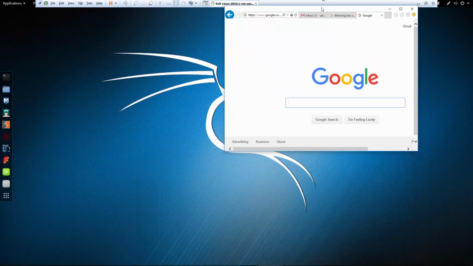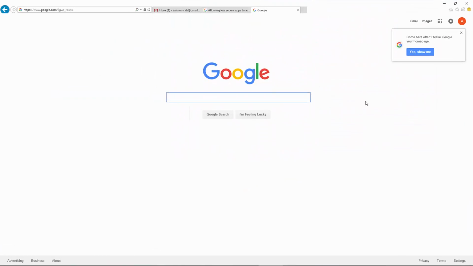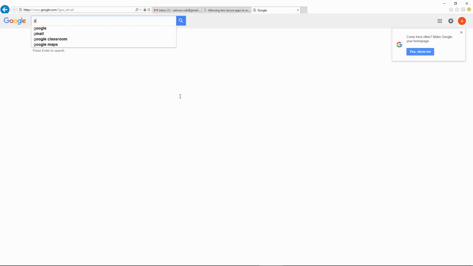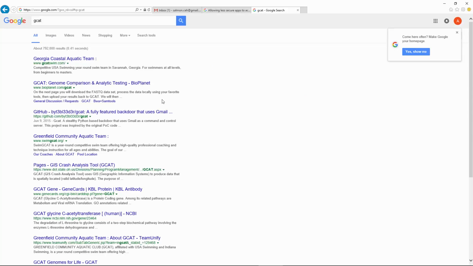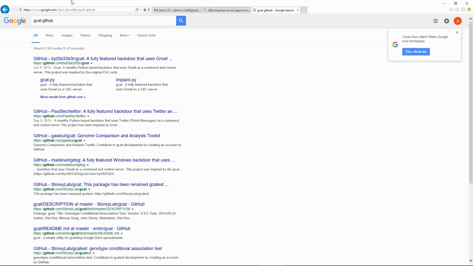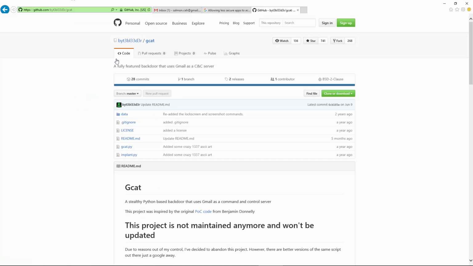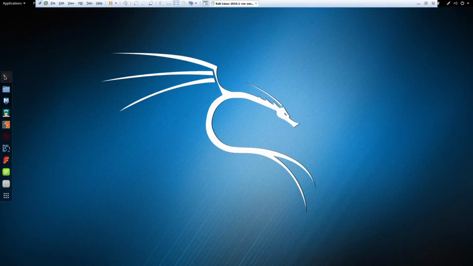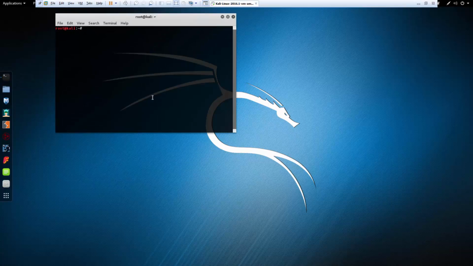All right, so first thing I did was I'm going to go to Google and type in GCAT. And I'm looking for GCAT GitHub. I'm looking for this one right here. And you can download it or you can get the URL. I'm going to get the URL and go to my Kali machine,